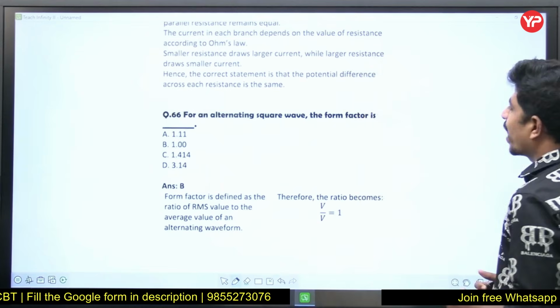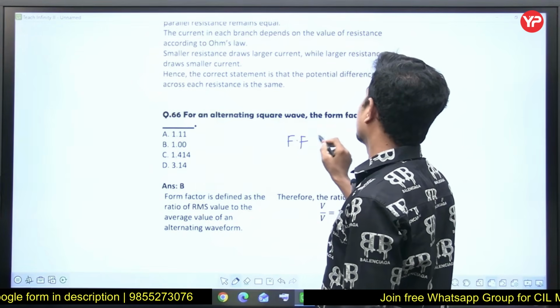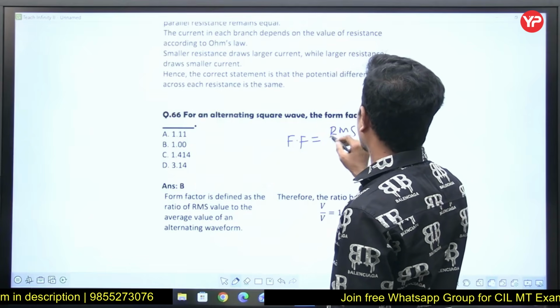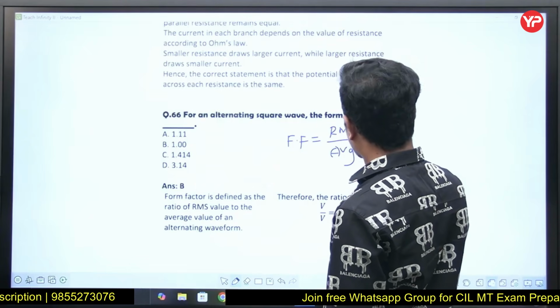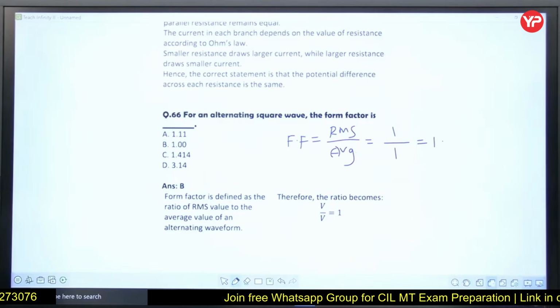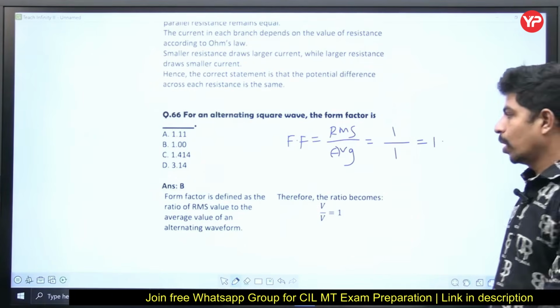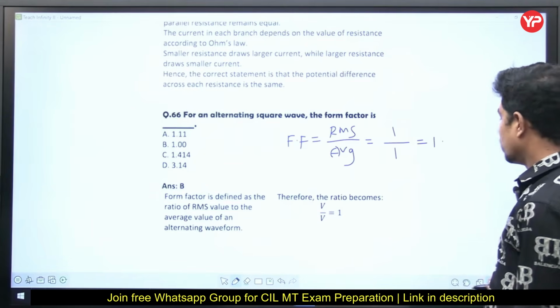Next, for an alternating square wave, the form factor is? Form factor is equal to RMS value by average value. For a square wave, RMS value and average value are both equal, so the ratio is 1. So the form factor of an alternating square wave is exactly 1. For a sine wave, it is 1.11. So option is B for Bombay.